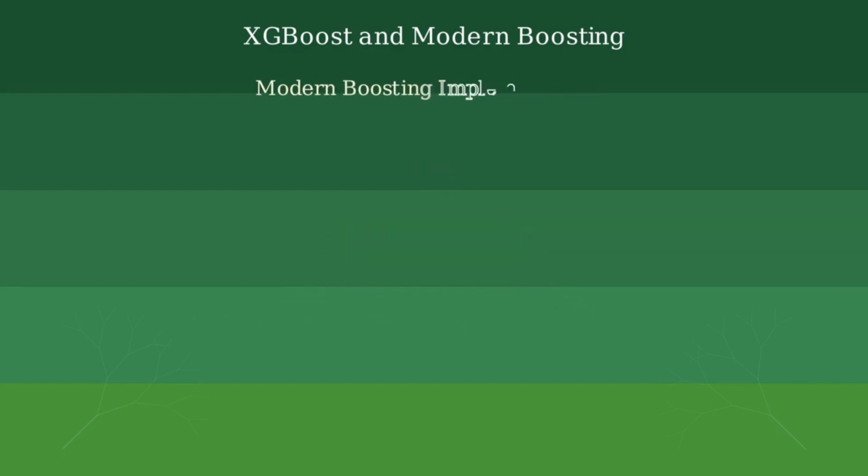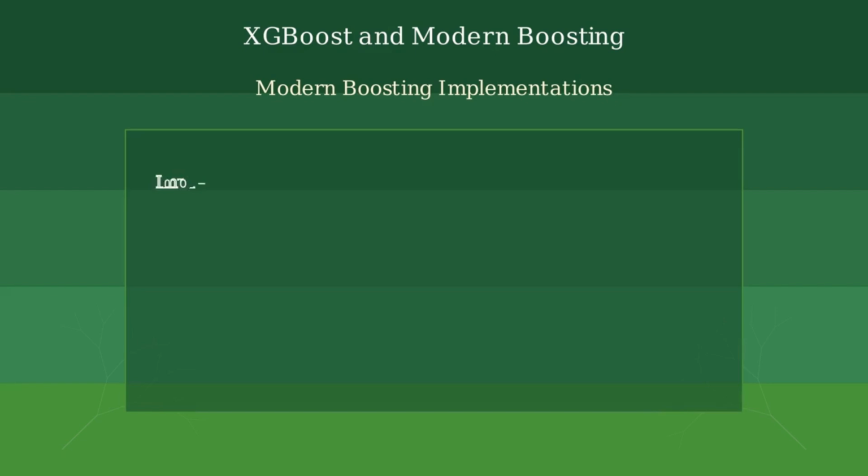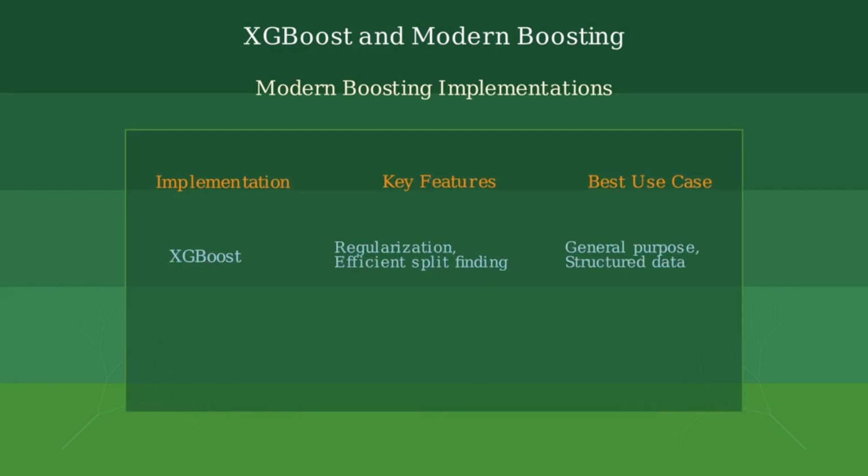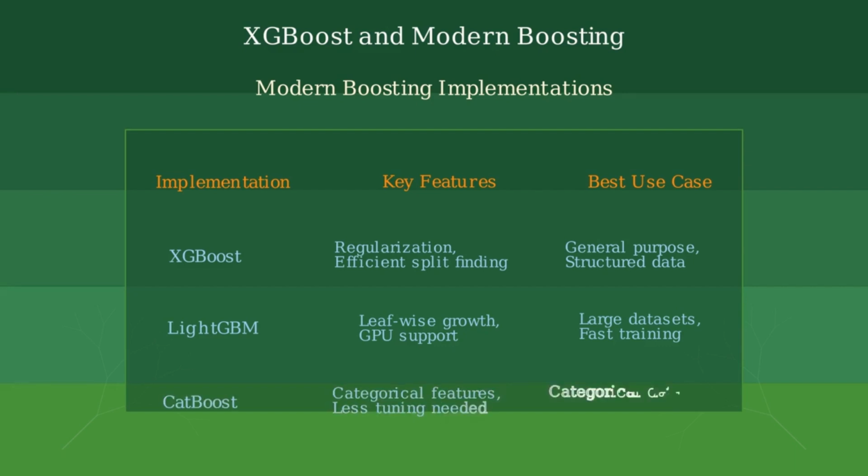Let's compare XGBoost with other modern boosting implementations. XGBoost is a general-purpose algorithm with regularization and efficient split finding. It works well with most structured data problems. LightGBM uses a leaf-wise growth strategy and supports GPU acceleration, making it particularly fast for large datasets. CatBoost excels with categorical features and requires less hyperparameter tuning, making it ideal for production systems.